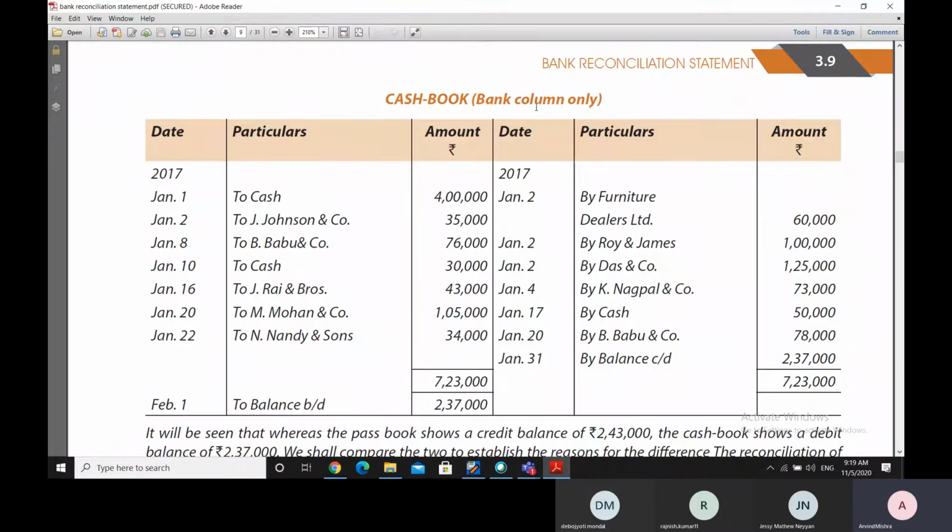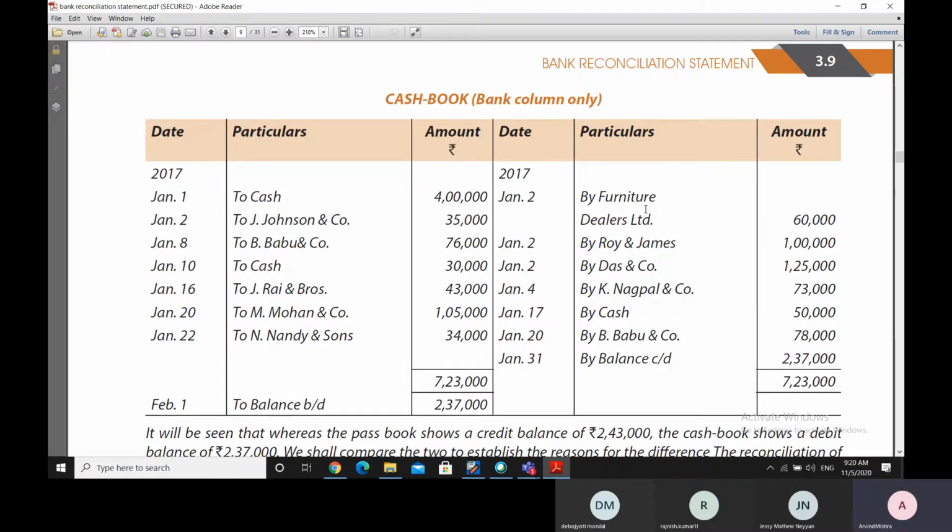Since we are going to compare the bank column in our cash book with the bank passbook, whenever money is deposited in the bank, it will be entered on the debit side of the cash book, or the left side of the cash book, as we have seen that debit side is the left side.